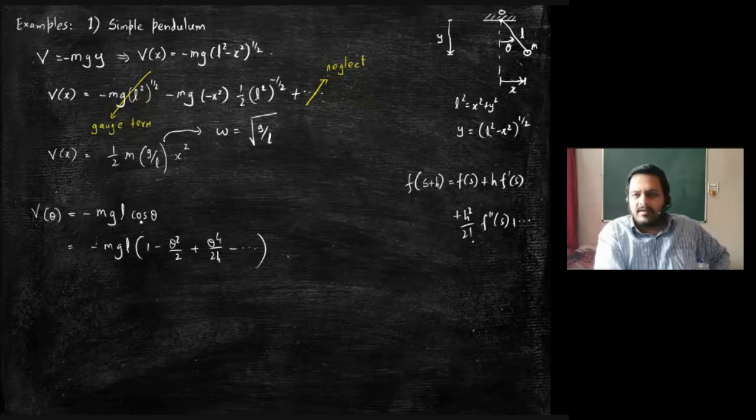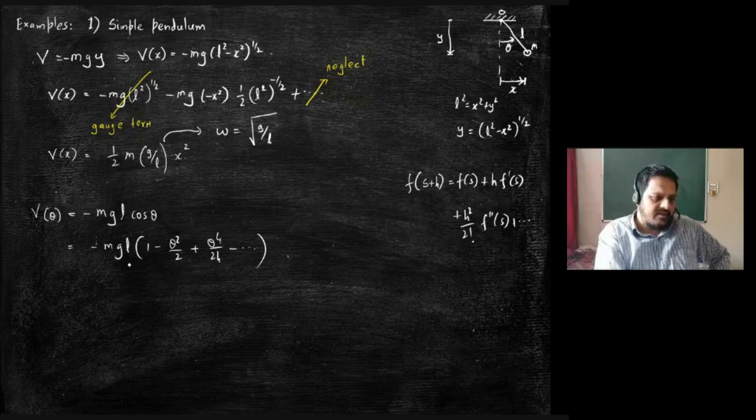But if you are uncomfortable with this, same way if you are uncomfortable with the way this was done, you can do it by the long way. You will get the same result ultimately. I'm just saying. Similarly here also you can go by the long way, no problem, but you will end up getting the same result. Basically you have minus mgL plus half mgL theta square plus higher order terms.